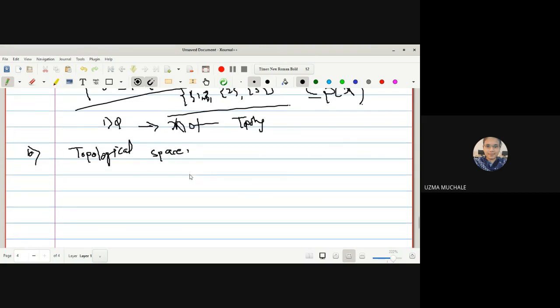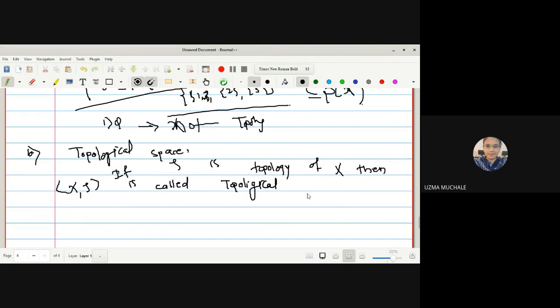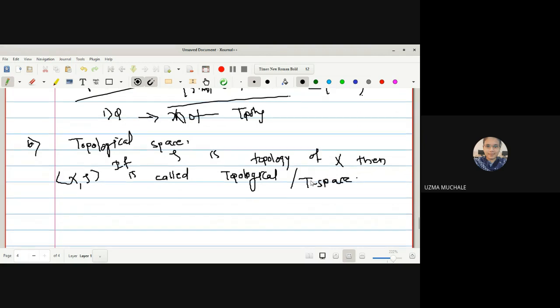Whatever the definition of tau we have seen: if tau is a topology on capital X, then (X, tau) is called a topological space, or we can say it is simply a T space.